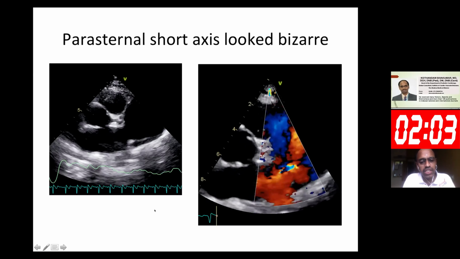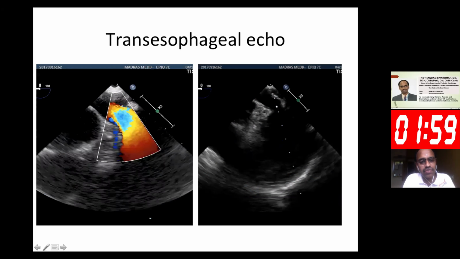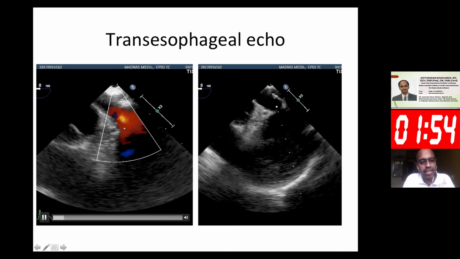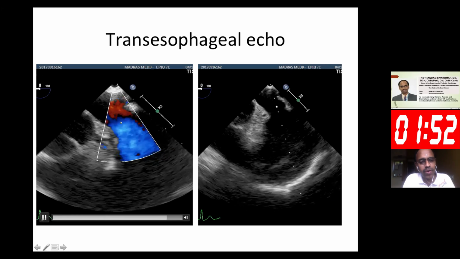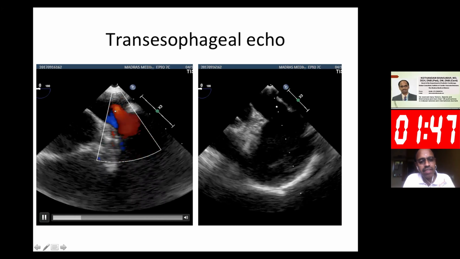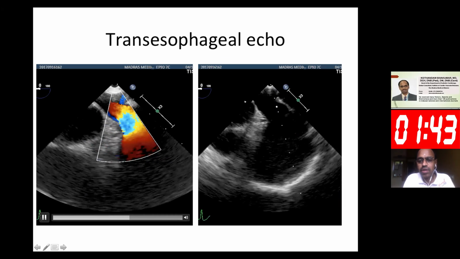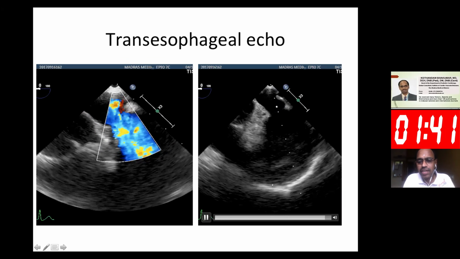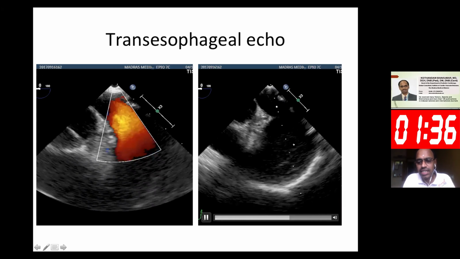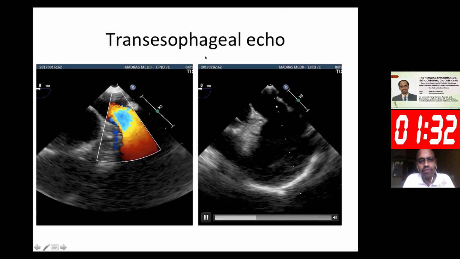So instead of doing a pericardial tap, we decided to do a transesophageal echocardiogram. In the transesophageal echocardiogram, we could identify a to-and-fro color flow into a huge sac on the left side of the LA, in the region of the left atrial appendage. This is the aortic root, with a large cavity, and we can identify strands of tissue here. We now recognize that these strands of tissue are probably the thrombus within that sac.